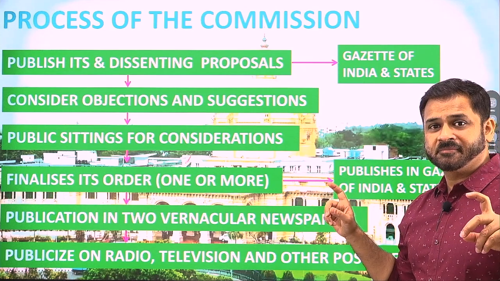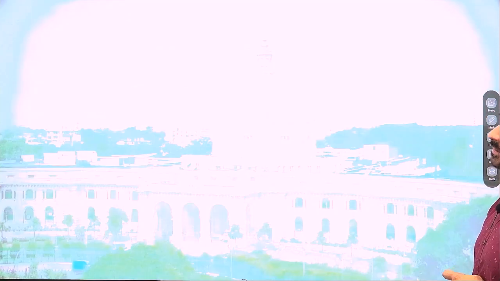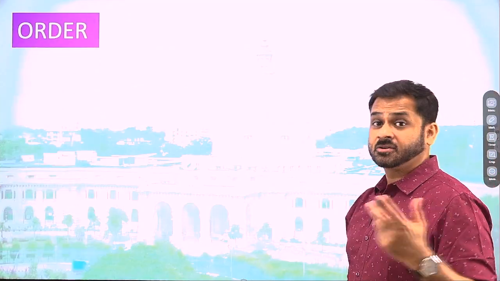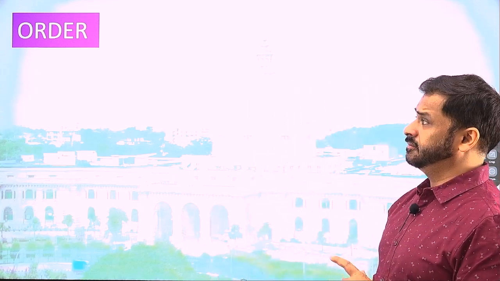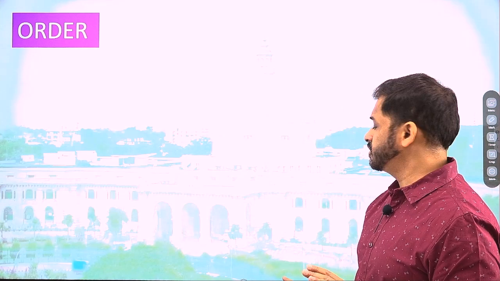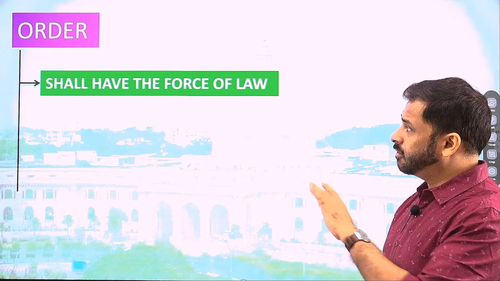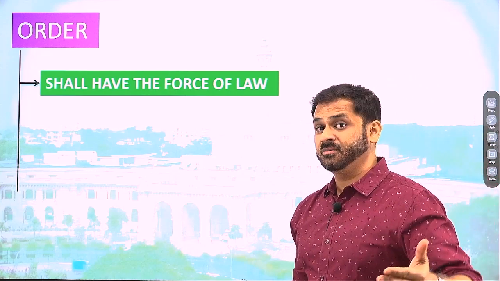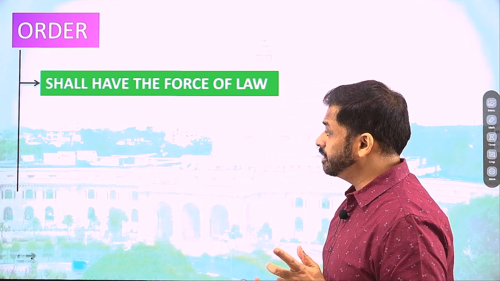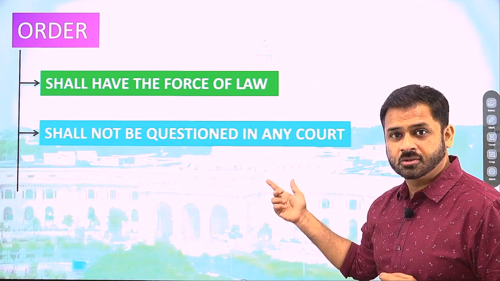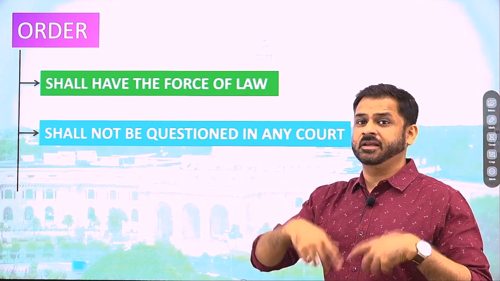Accountability is another important issue in this process of delimitation, right? After all, it depends upon the conduct of free and fair elections, and for a democracy it is so important. The order which has been finalized thereafter, which has also been widely published, will have the force of law. As a law of the Parliament has its effect, similarly the order of the Delimitation Commission will also have its effect. It cannot be questioned in any court, right? It cannot be questioned in any court. That means the order which is there cannot be questioned.